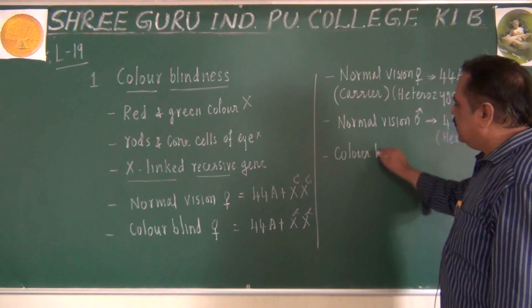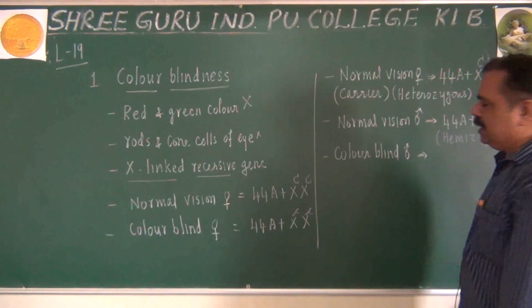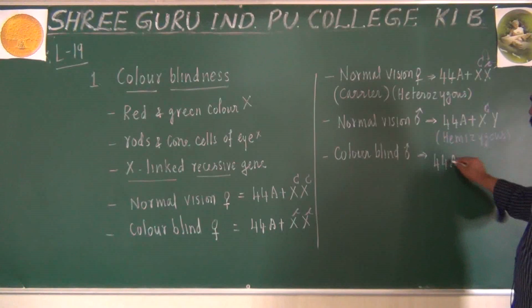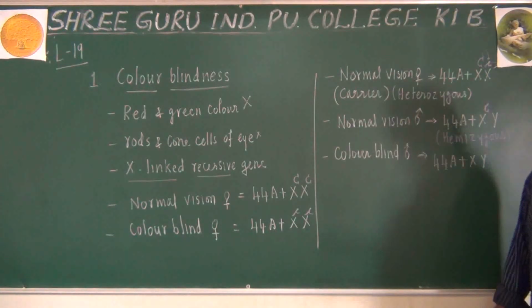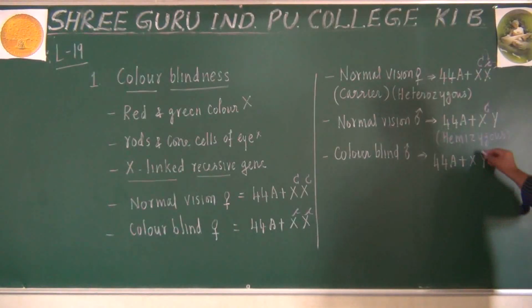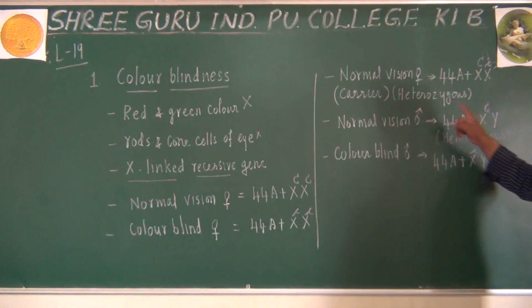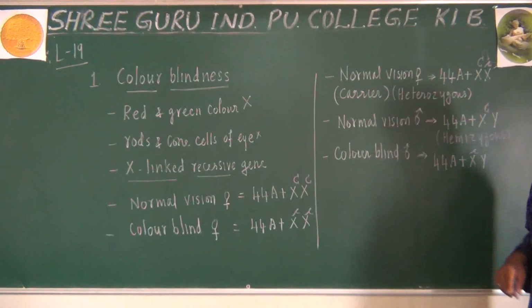Let me come to the colorblind male. What will be the genotype of a colorblind male? Let us see. A colorblind male will also have 44 autosomes and X and Y chromosomes, but the X chromosome will contain small c. If the X chromosome contains small c, he will become a colorblind male, and if capital C is present on the X chromosome, he will be a normal vision male.